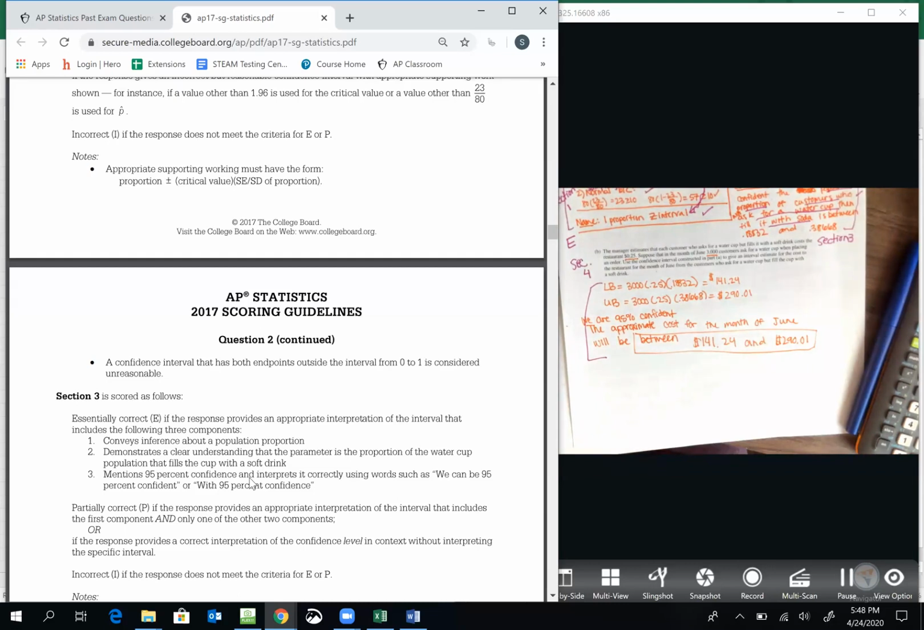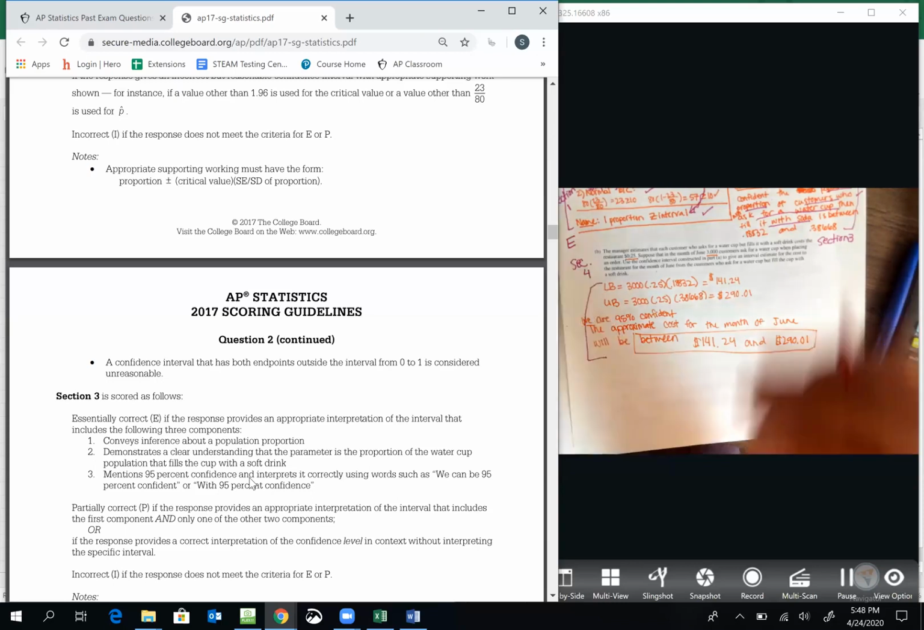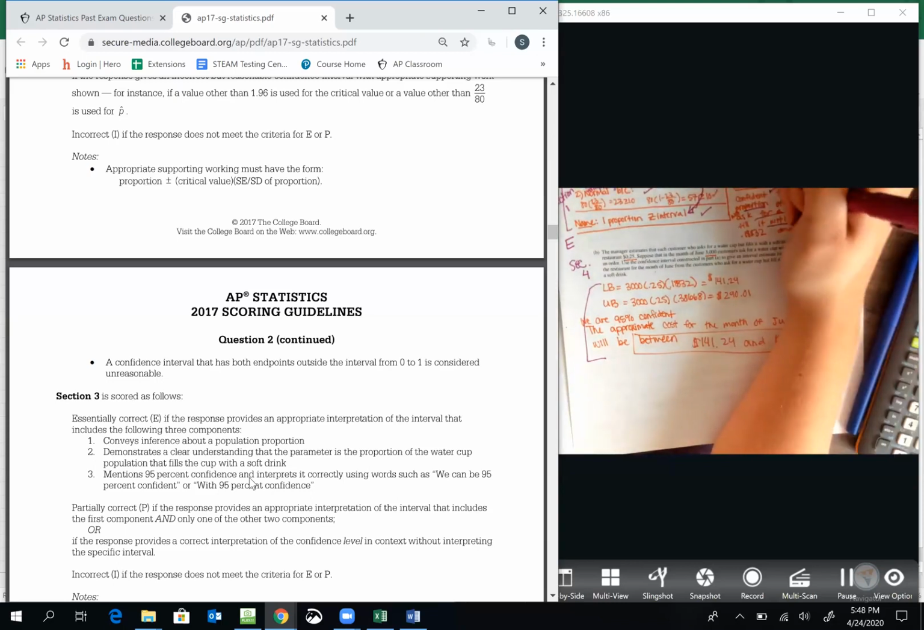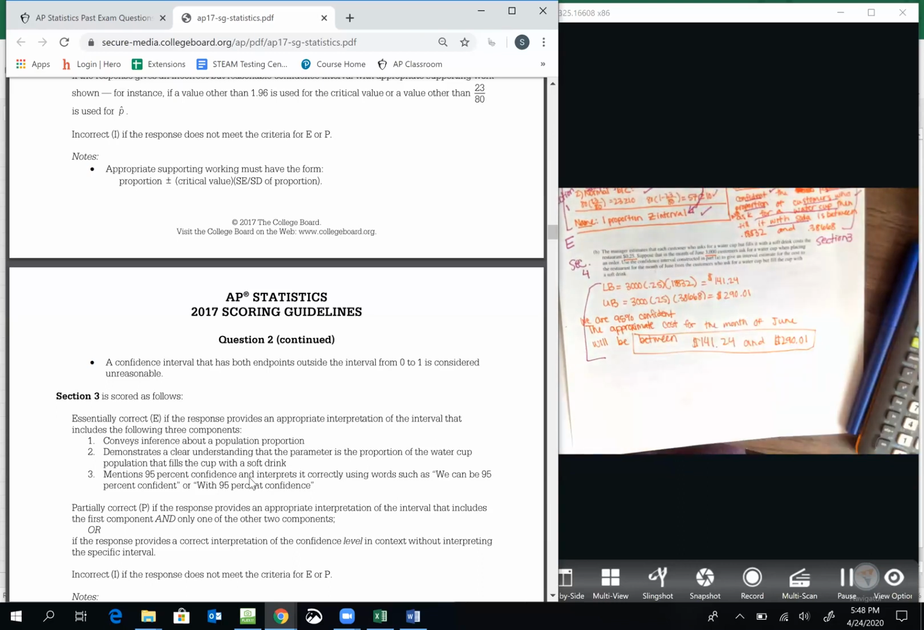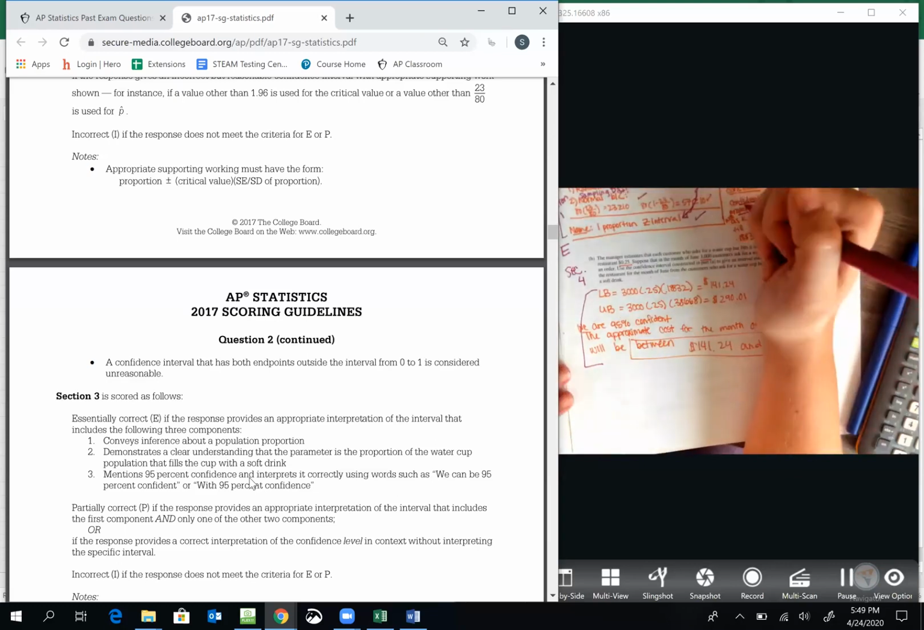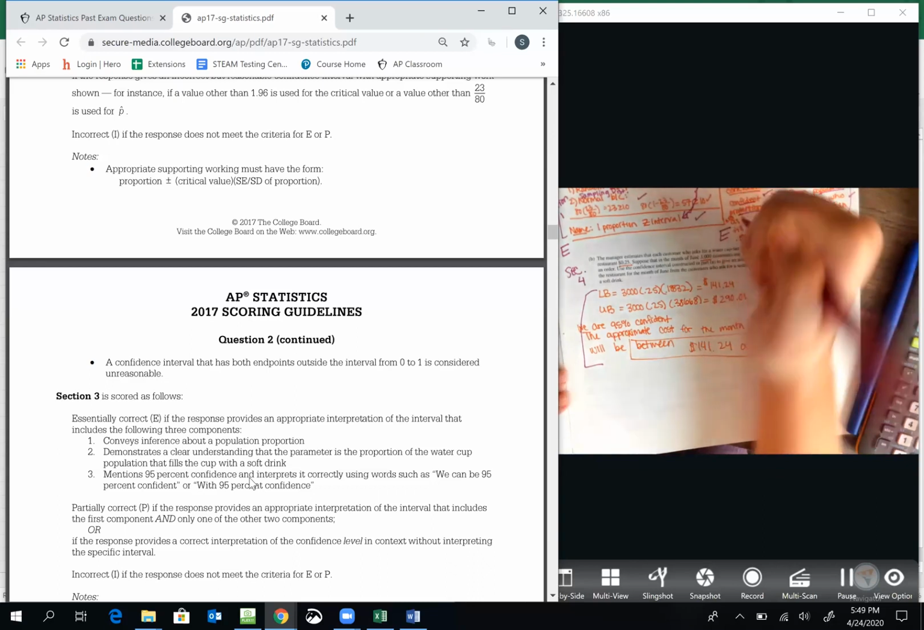Mentions 95% confidence and interprets it correctly using words such as we can be 95% confident, or with 95% confidence. Partially correct if you have an appropriate interpretation that includes the first component and only one of the other two components. So you have to have that first component. Or if the response provides a correct interpretation of the confidence level in context without interpreting the specific interval. I don't know why you would have done that, but if you did, that's partially correct.